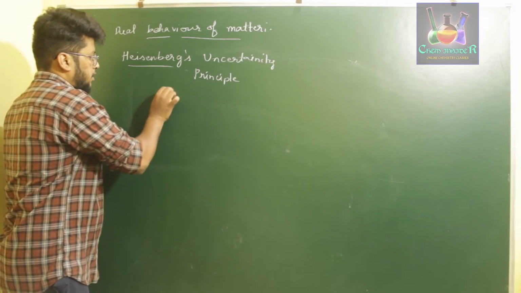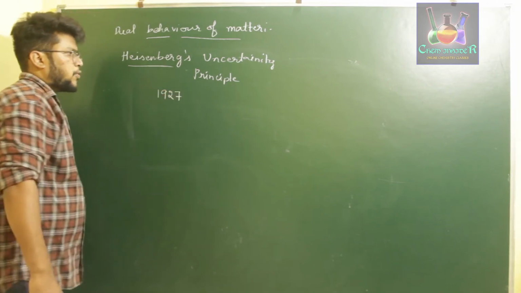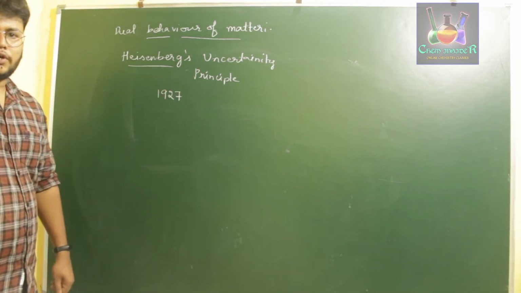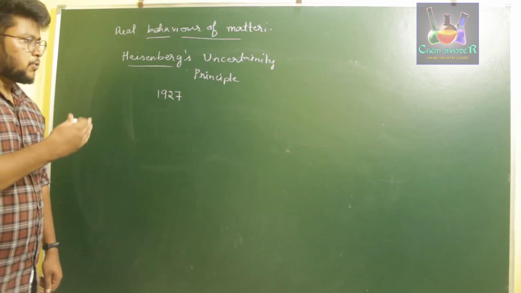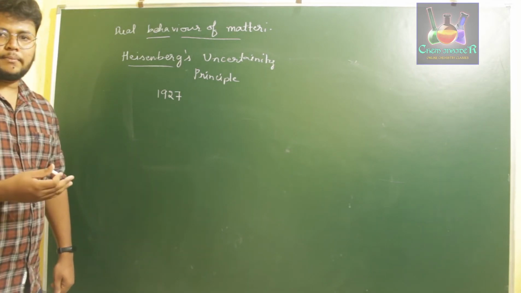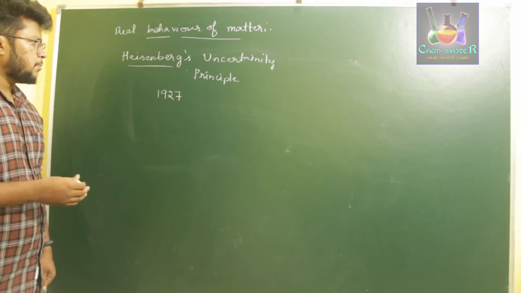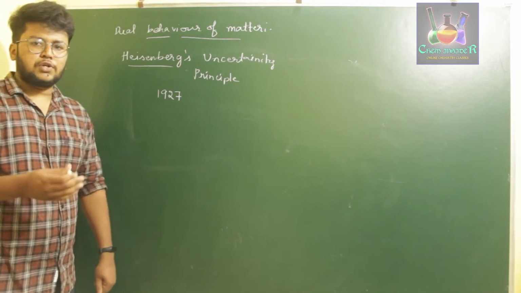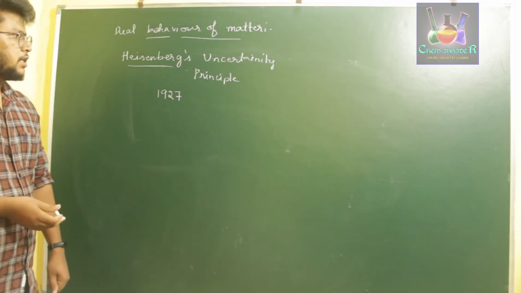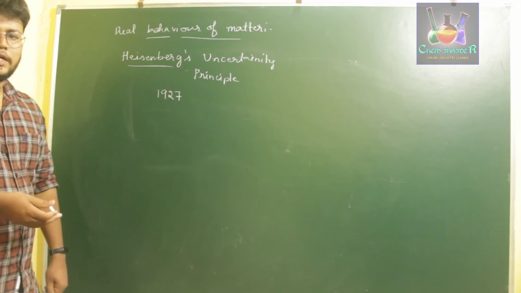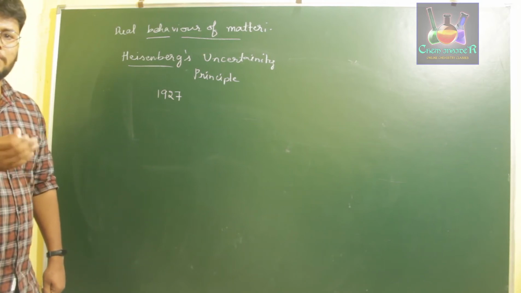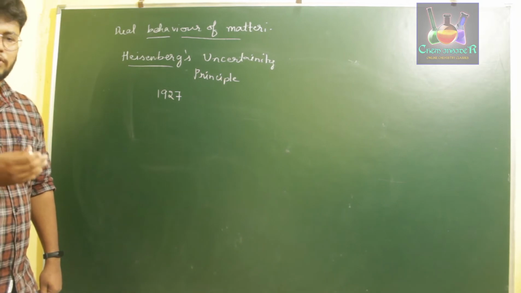He, in the year 1927, proposed a principle in order to explain the position and momentum of an electron. He put forth a principle which is also called the uncertainty principle, where he discussed the position and momentum determination of an electron.